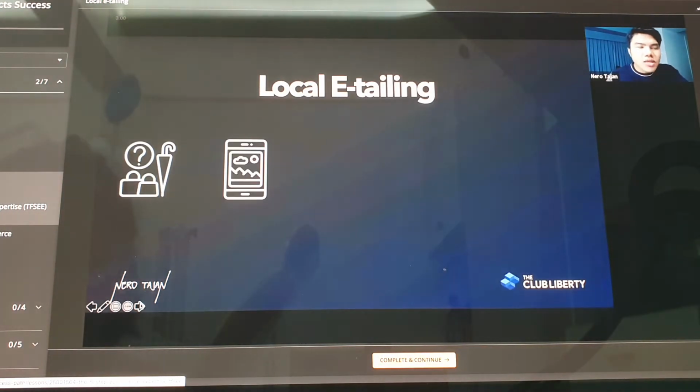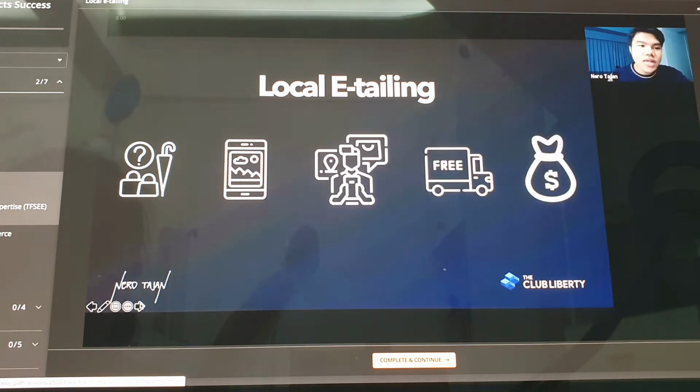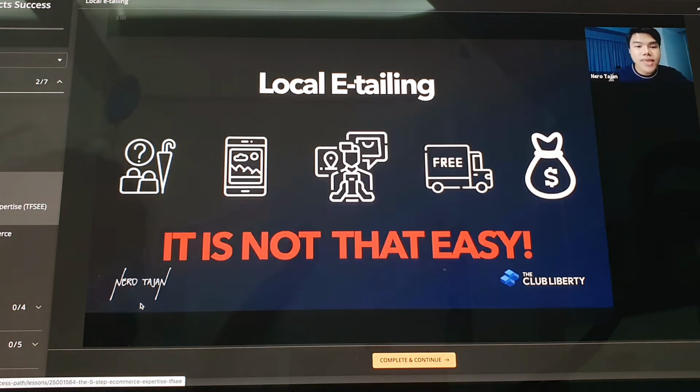In e-tailing, I thought it's all about: may product ka, ibenta mo siya online, your friend buys it, you deliver it, tapos na. But it is not that easy at all. It's much more than that.